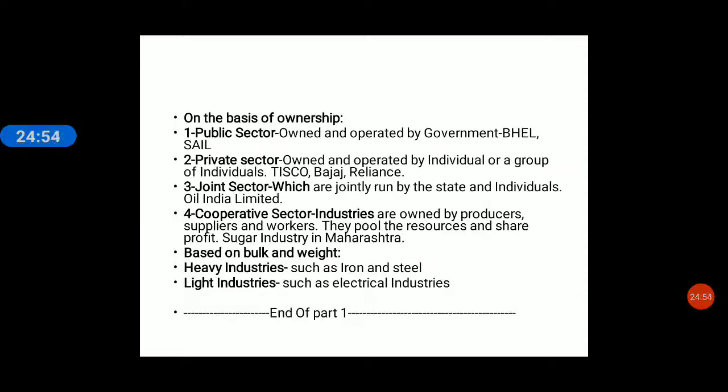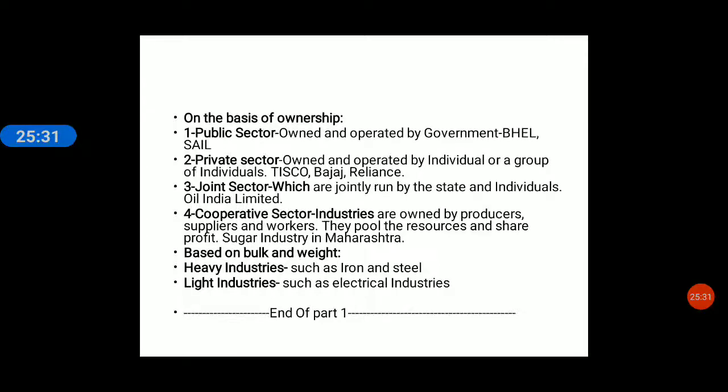So this way the industries are classified on the basis of ownership. What is the first one? Public sector. Second, private sector. Third, joint sector. And fourth, cooperative sector. Now the next classification is on the basis of bulk and weight: heavy industries and light industries. Industries which produce heavy raw materials or heavy finished products are called heavy industries, like iron and steel industries. And industries which produce light raw materials are called light industries.